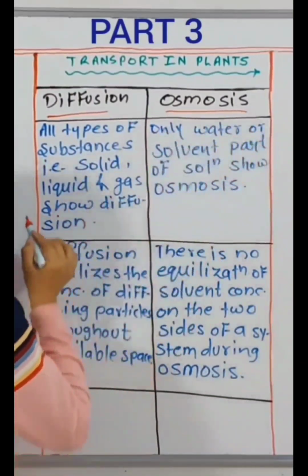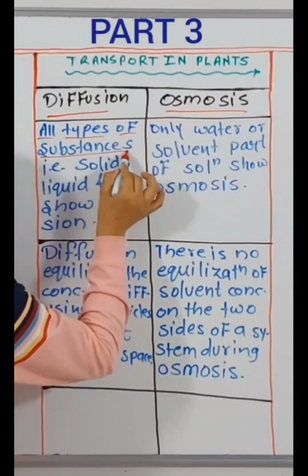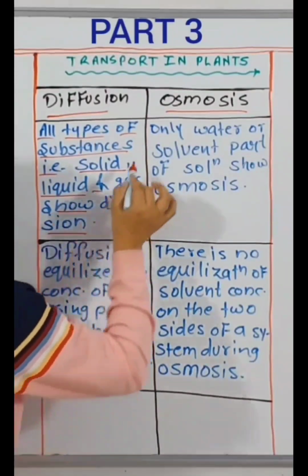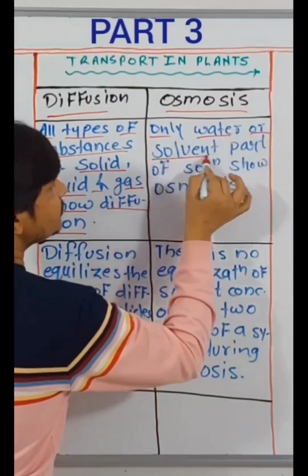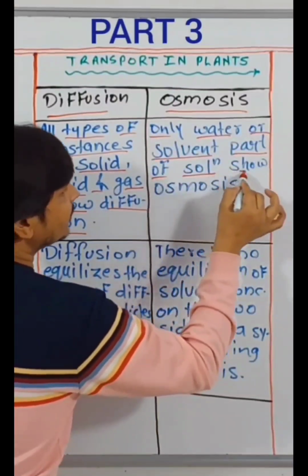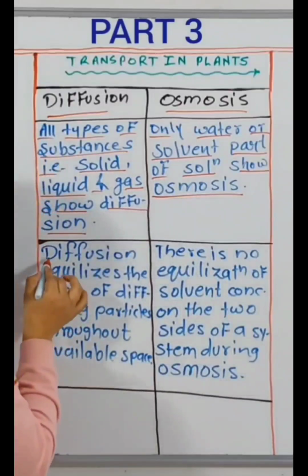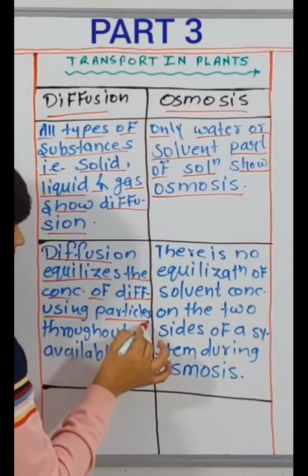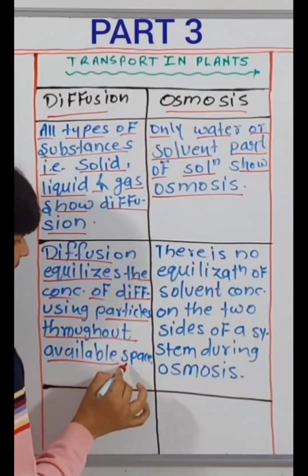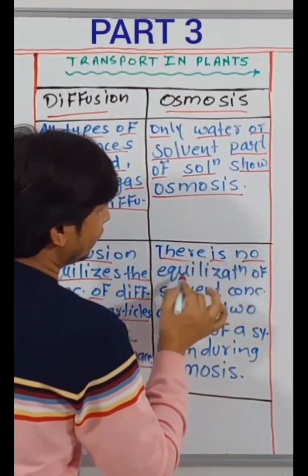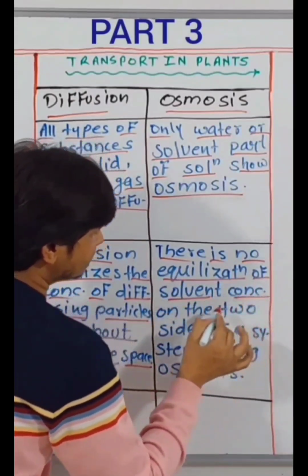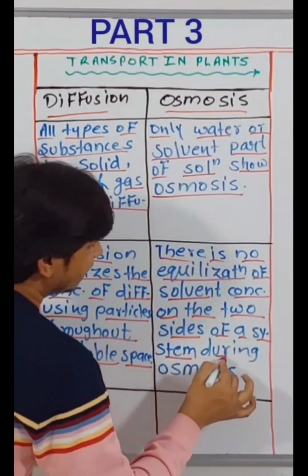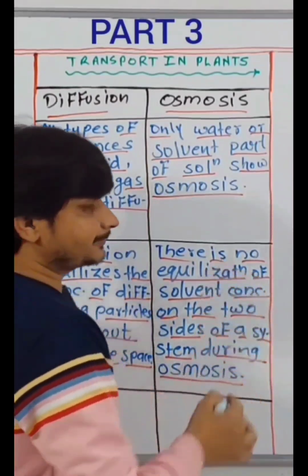Diffusion, osmosis. All types of substances, that is solid, liquid and gas, show diffusion. Only water or solvent part of solution show osmosis. Diffusion equalizes the concentration of diffusing particles throughout available space. There is no equalization of solvent concentration on the two sides of a system during osmosis.